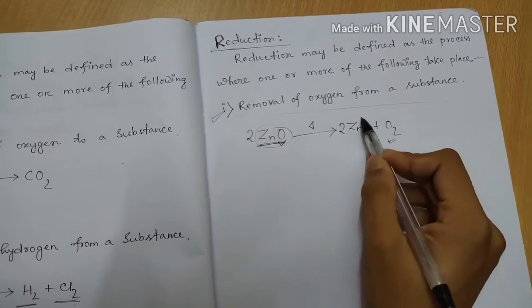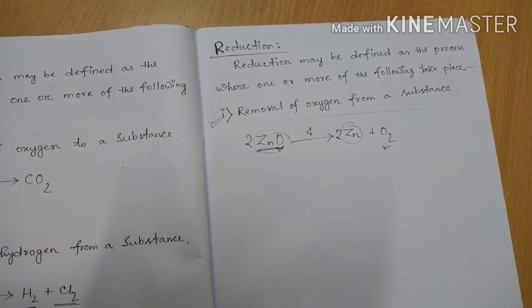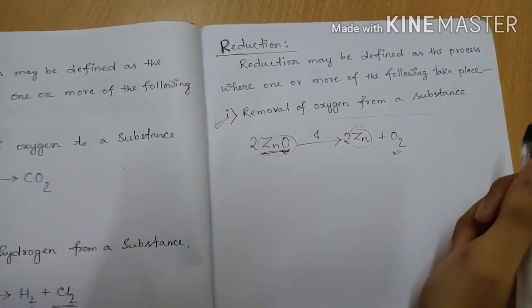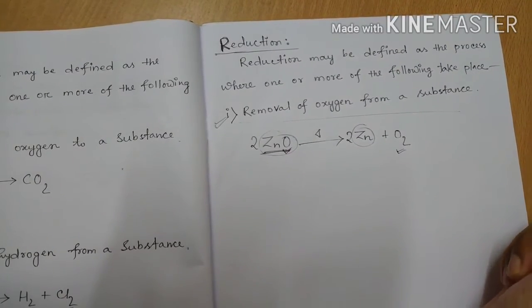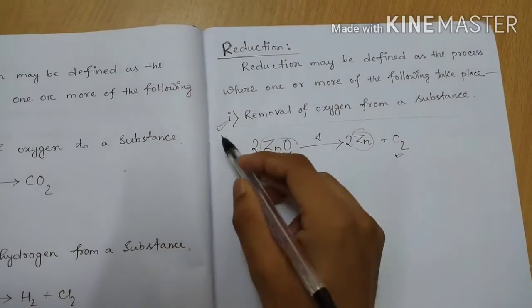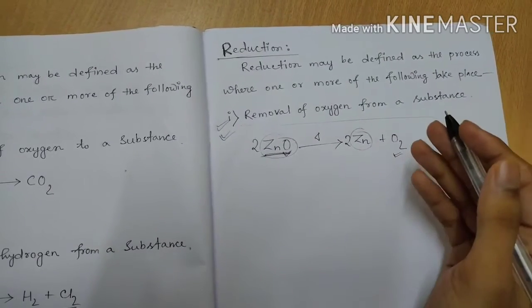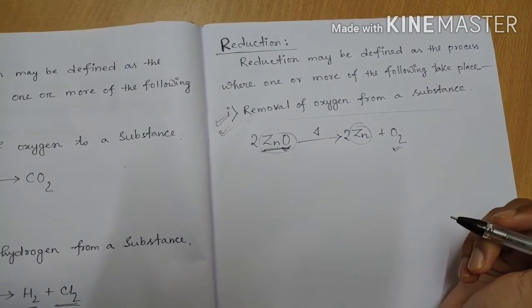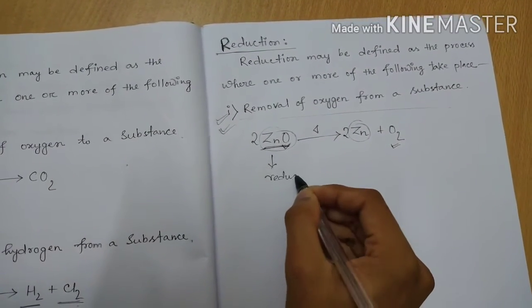Zinc is separate and oxygen has been separated from this zinc oxide. So this is one of the processes. If oxygen is removed, then the substance will be reduced. So here zinc oxide is reduced.